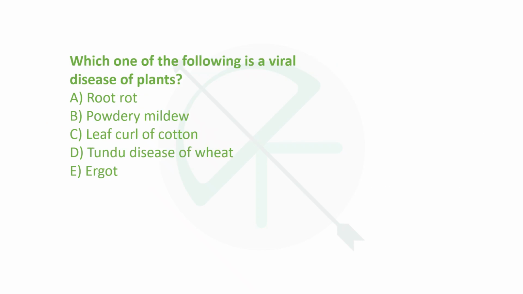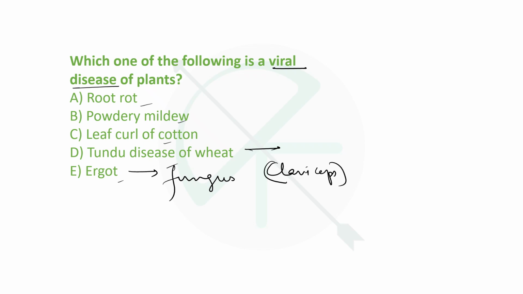Next is, which of the following is a viral disease of plants? Root rot, powdery mildew, leaf curl of cotton, tundu disease of wheat or ergot. We will start from the end option. Ergot is caused by a parasitic fungus called Claviceps. Next, tundu disease.